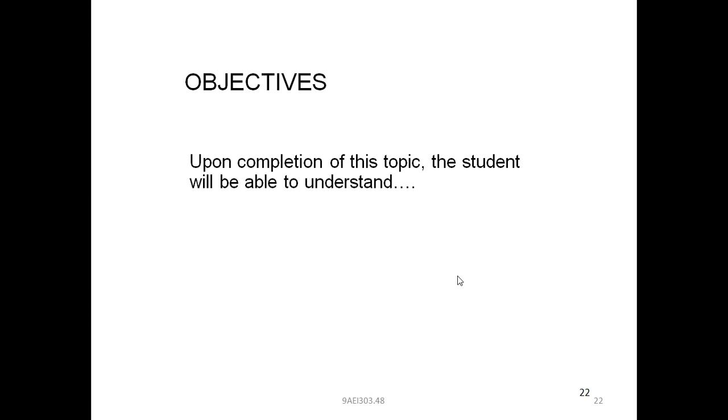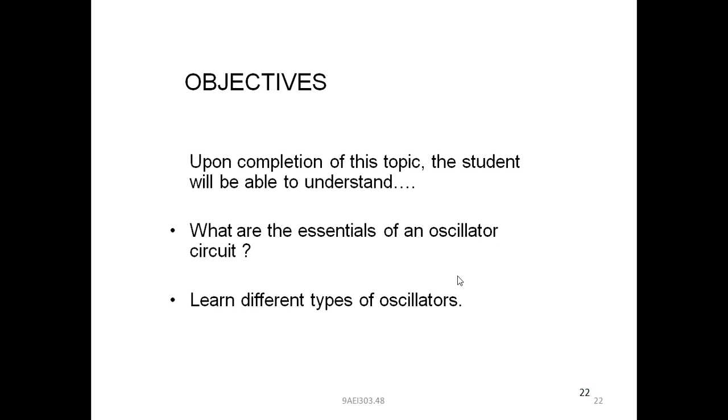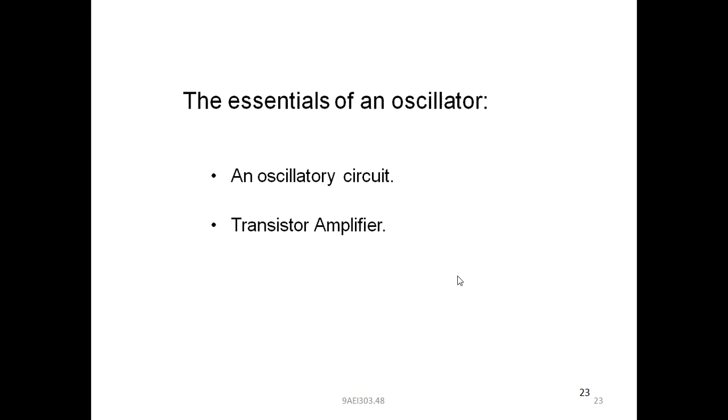Next one, what are the essentials of an oscillator circuit and the types of oscillators? What are the essentials of an oscillator? As we have seen just now in the block diagram of oscillator, it consists of an oscillatory circuit and the transistor amplifier circuit, the feedback circuit.